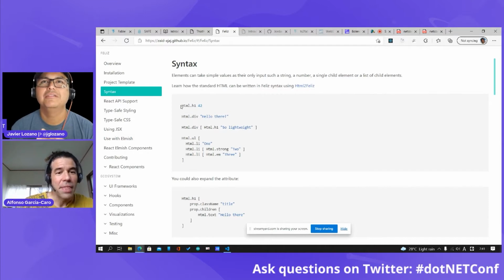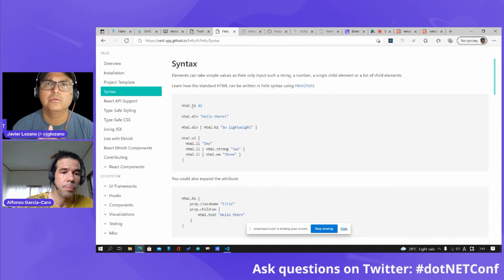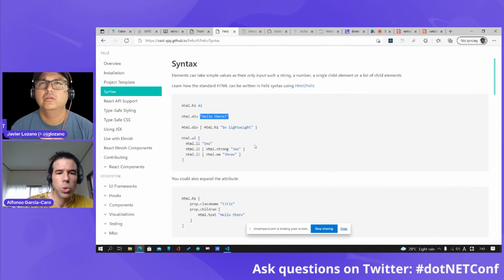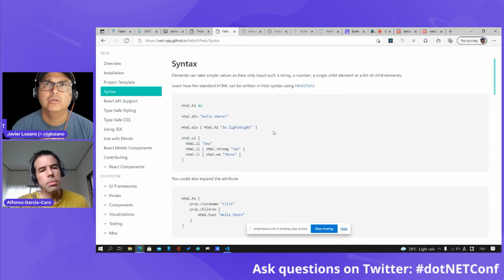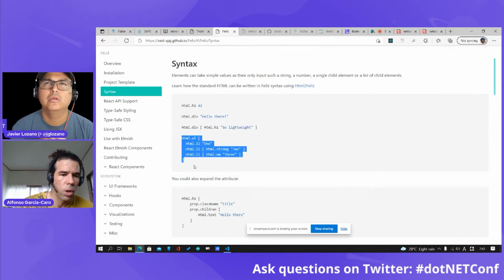And the thing is that because F Sharp also supports overloading, you see here we have the same helper div, but if you just pass a string, you don't need to have the full parent element properties and attributes.